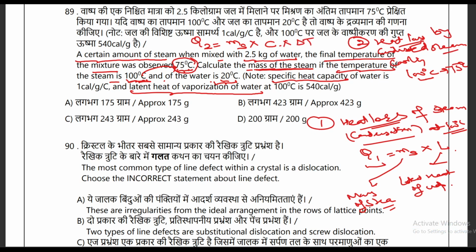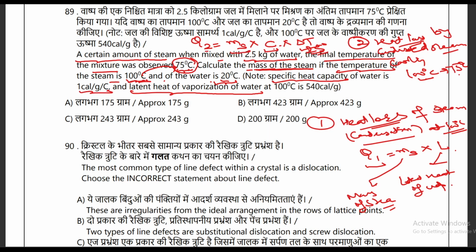Okay, so this change you can subtract 75 degrees from 100, this change will be 25 degrees Celsius. So you will put this value here. Okay, so this will be 25 degrees Celsius. And the specific heat they are also providing you, that is 1. And ms you have to calculate, and this is the Q2 value.